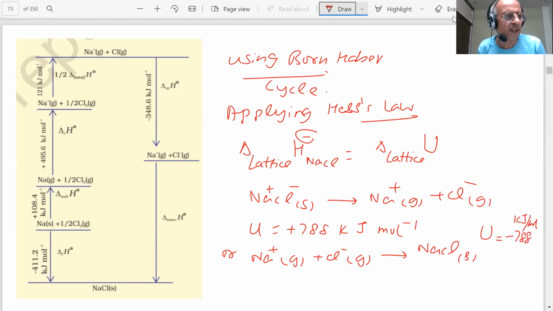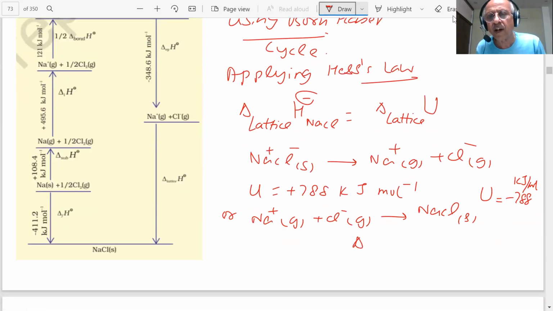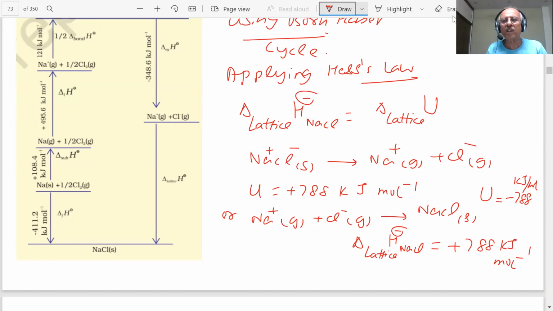I represent this as delta lattice H for NaCl. If I am forming, it will be negative; if I am breaking, plus 788 kilojoules per mole. How did I calculate? By using the Born-Haber cycle or Hess law of heat summation. Clear, students?